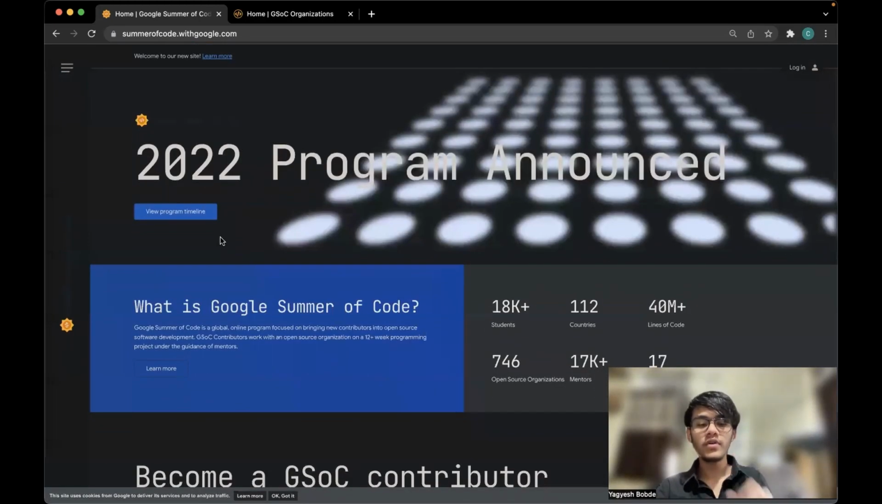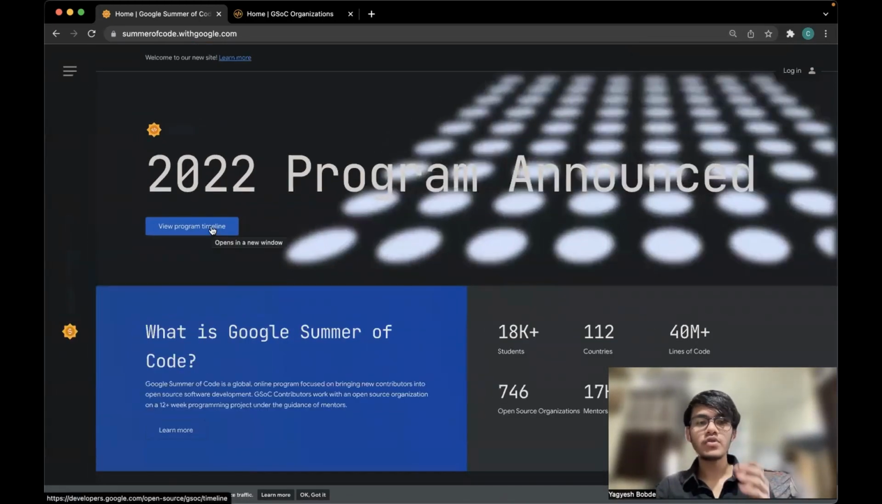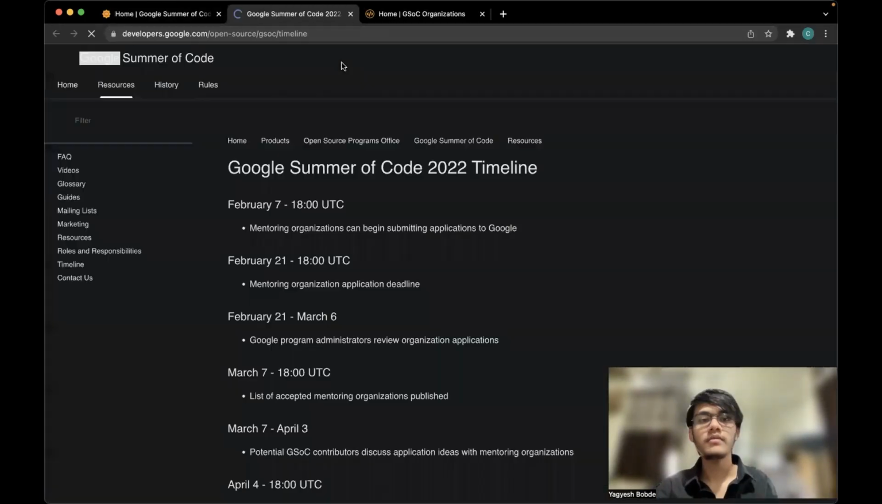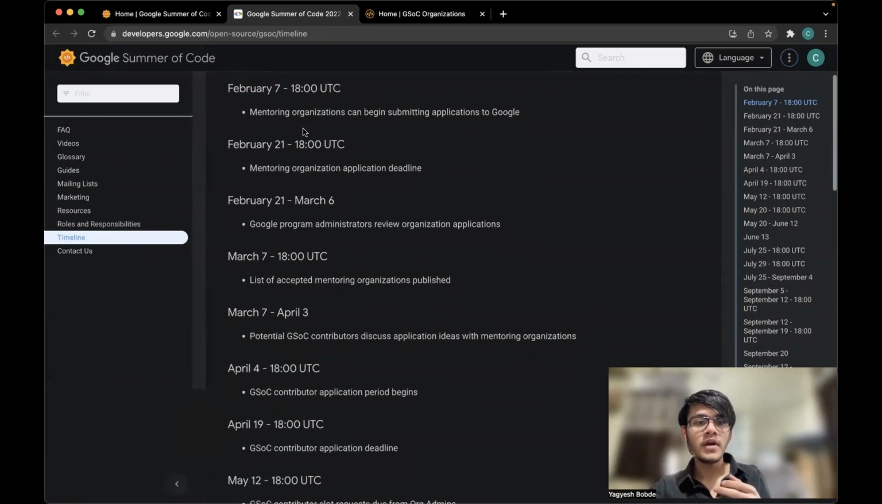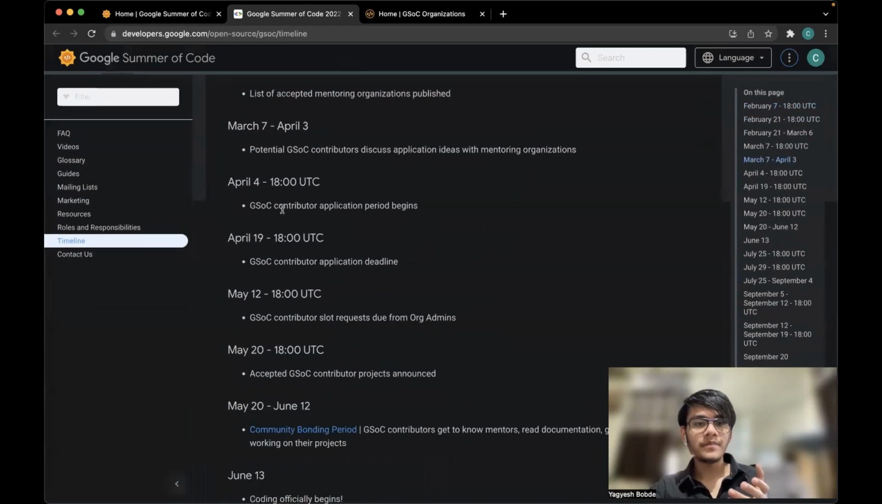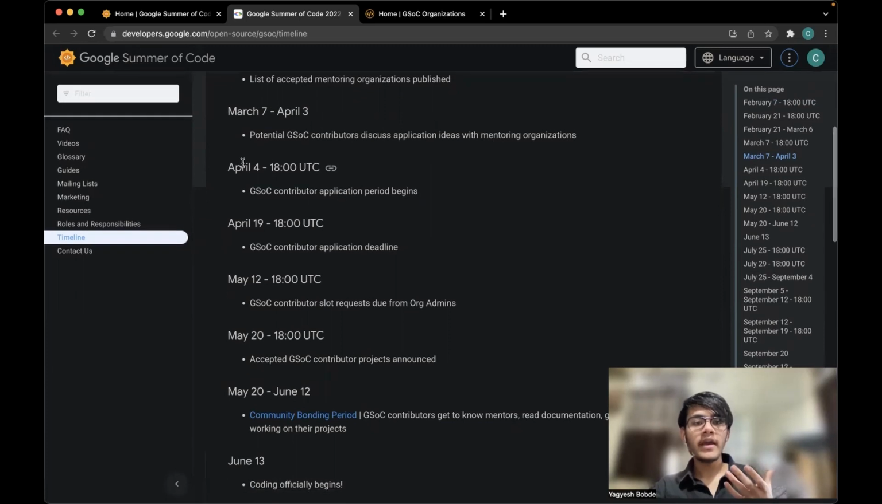What I wanted to do is first go on this view program timeline, so you'll get the exact timeline of the whole program. You can view it through here. The organizations' registration started on February 7th, and you can see all the timelines, right? For contributors, for participants like us, April 4th is the application period.